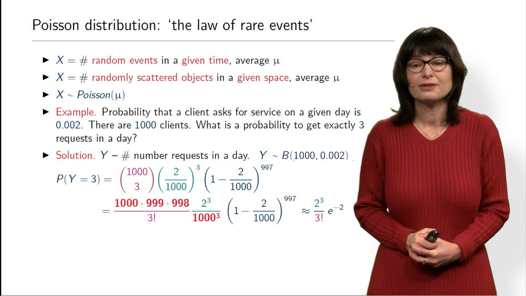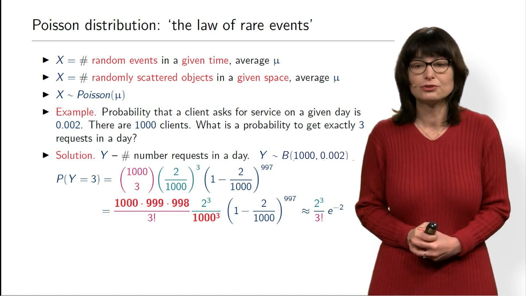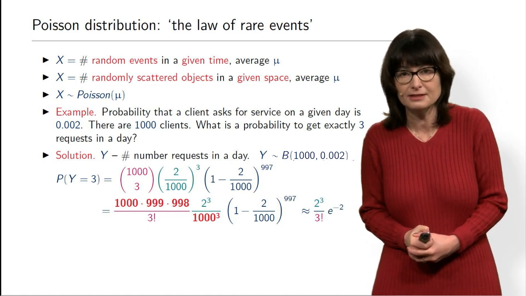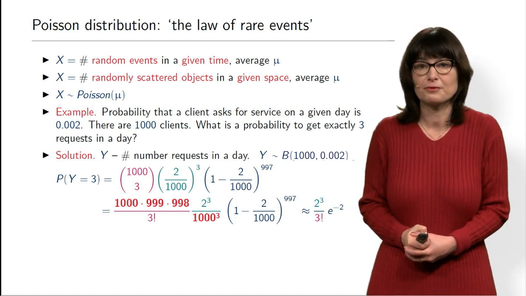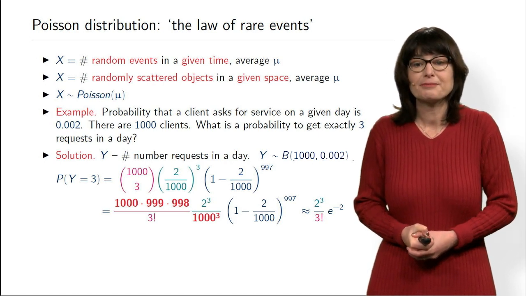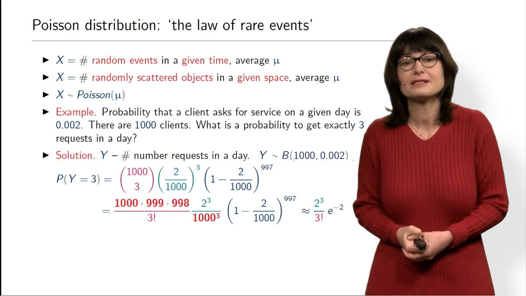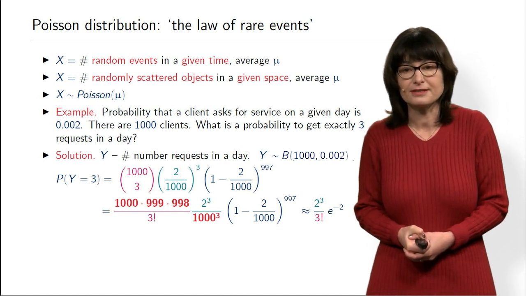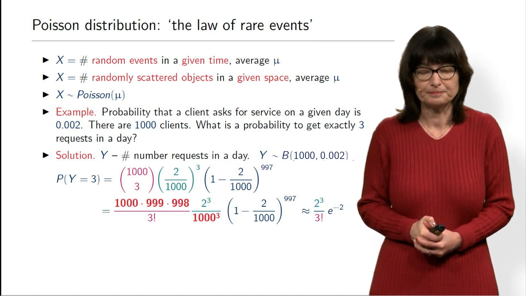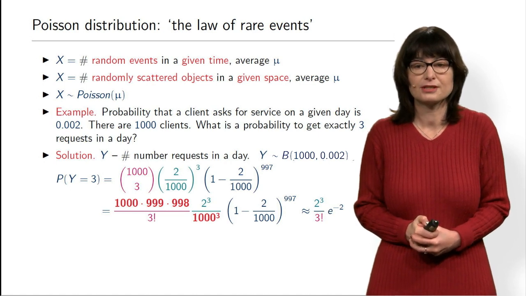And now you already recognize exactly the Poisson formula. So 2 is nothing else but the average number of calls. We have 1,000 clients and 2 over 1,000 probability of a call, so on average there will be 2 calls per day. And the probability that the number of calls will be exactly 3 will be exactly the Poisson probability. You recognize 3 factorial, 2 to the power 3, and e to the power minus 2. So that's how the Poisson distribution arises.